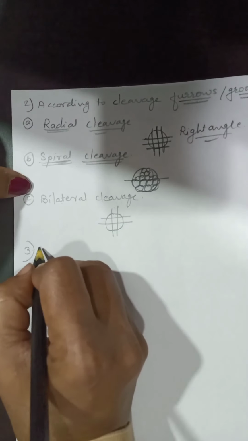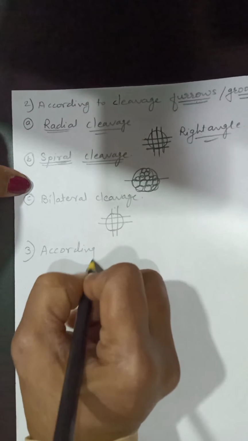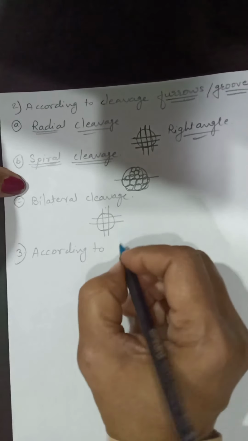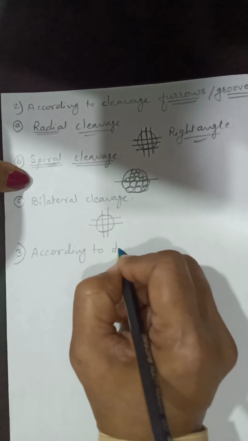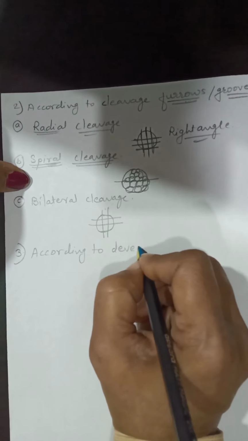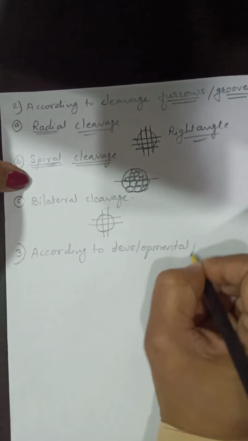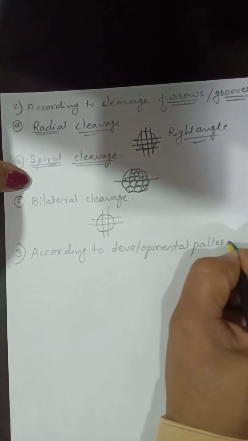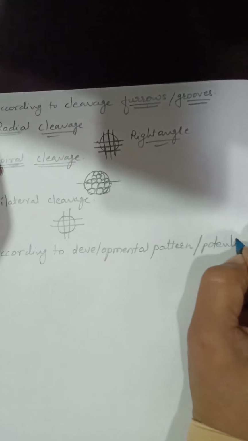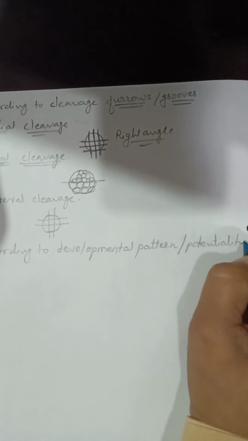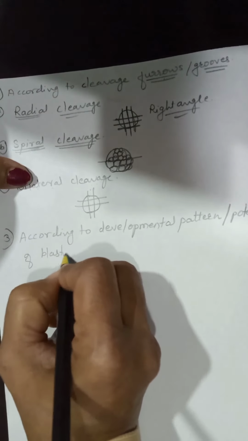Now the third and last type is types according to potentiality or developmental pattern of blastomeres.